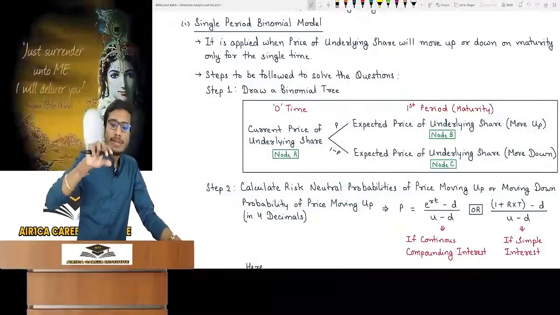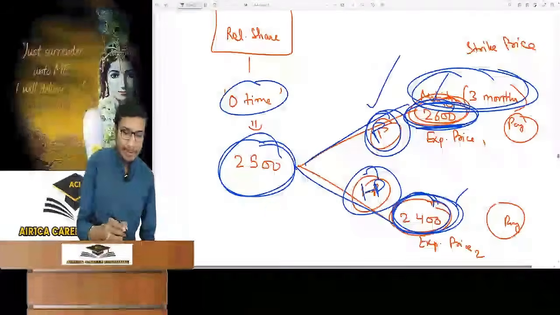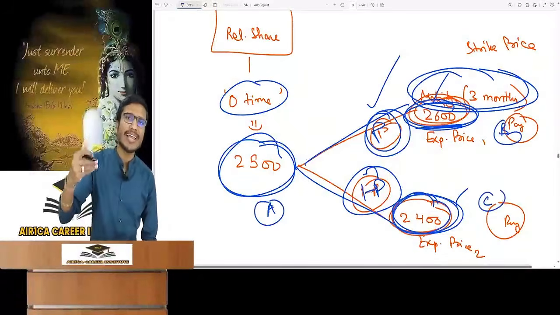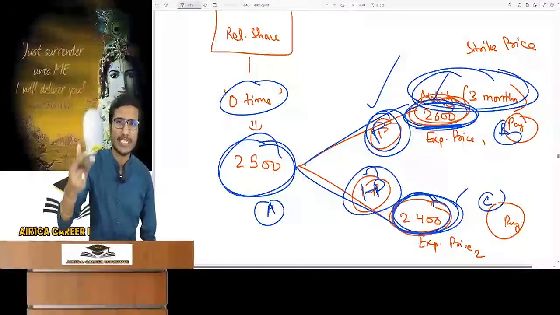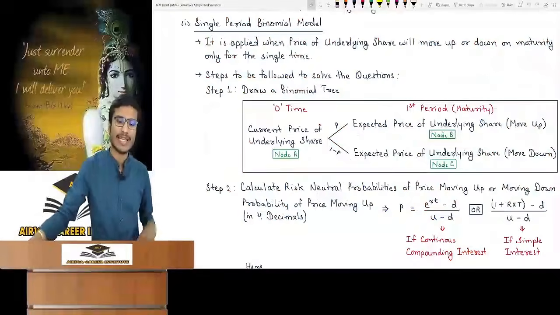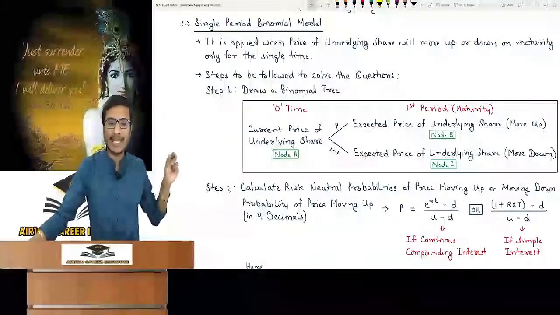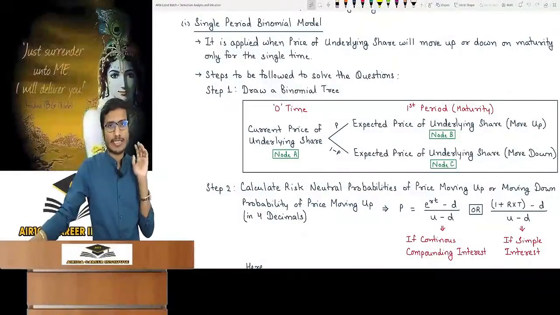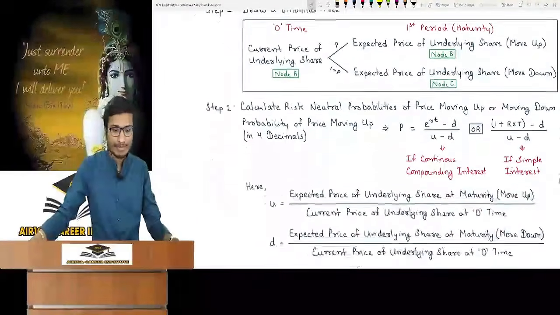After this we have named each node. I have named this point as point A, this as B, and this as C, which we also used to call nodes A, B, and C. It helps in calculations. There is nothing special in it. You can name them anything. We have named this point as node A, this point as node B, and that point as node C. Got it? Now make a tree of this.